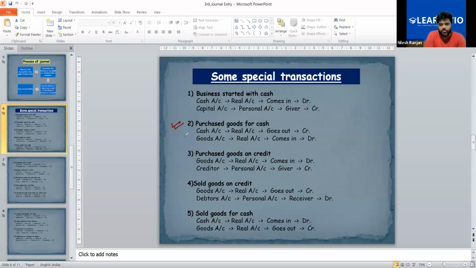Let's say the amount is also given: purchased goods for cash, 30,000. Now, in this transaction, there are two accounts you have to identify. Can you tell me which accounts are included in this transaction? Anyone?